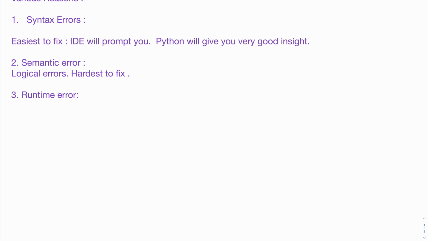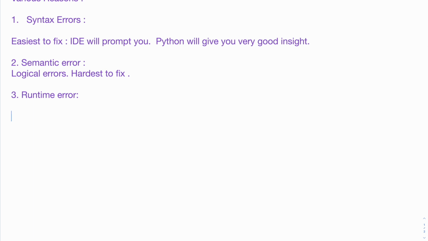How we can handle each and every scenario or each and every exception in a graceful way is what exception handling is about. Now this runtime error is somewhere in the difficulty level, if I have to say, between syntax and semantic error. The topic for today is we are mostly going to discuss runtime errors today.